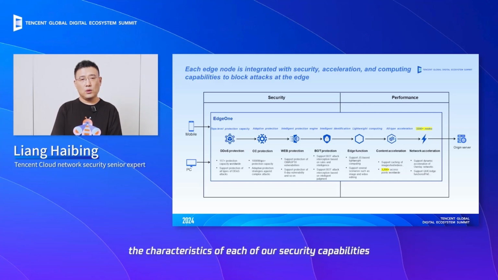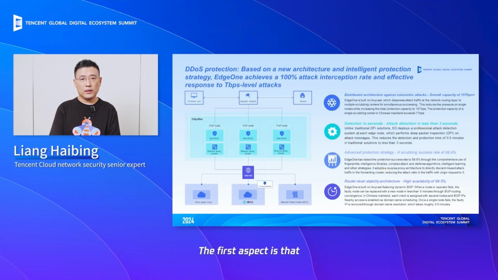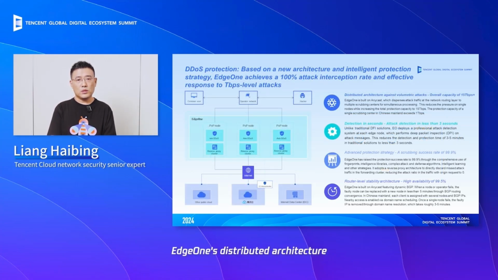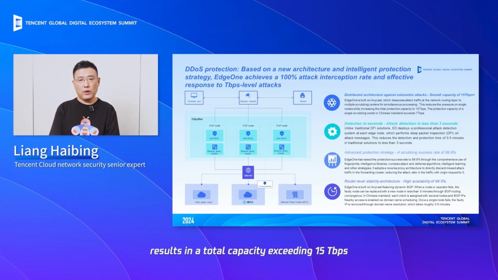Let's take a look at the characteristics of each of our security capabilities. We can observe several aspects of our DDoS protection that I would like to share with you. The first aspect is that EdgeOne's distributed architecture results in a total capacity exceeding 15 terabytes per second, surpassing centralized architectures. In China, the largest DDoS attack in the industry does not exceed 5 terabytes per second.